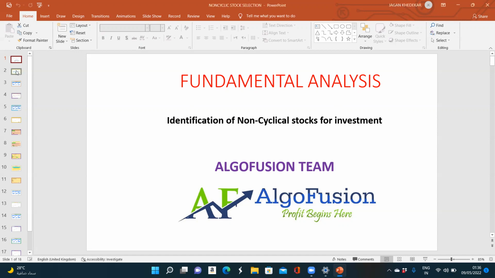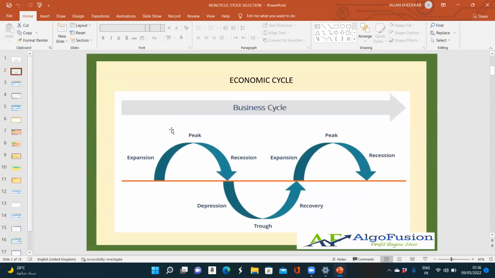Okay, so friends, this is the normal economic cycle. Okay, so in economic cycle there are phases that I mentioned on this slide already. So during the expansion phase, the companies will grow, the sales of the companies will grow, the demand is very high during this phase. Okay, so to cater the demand, a lot of companies will also do expansion, or any extra companies will come to satisfy the demand of the customers.